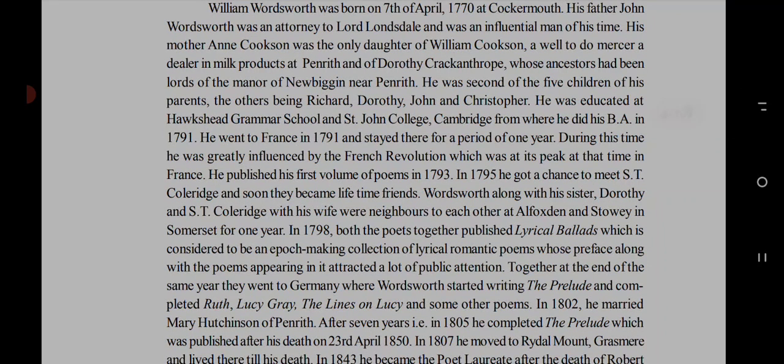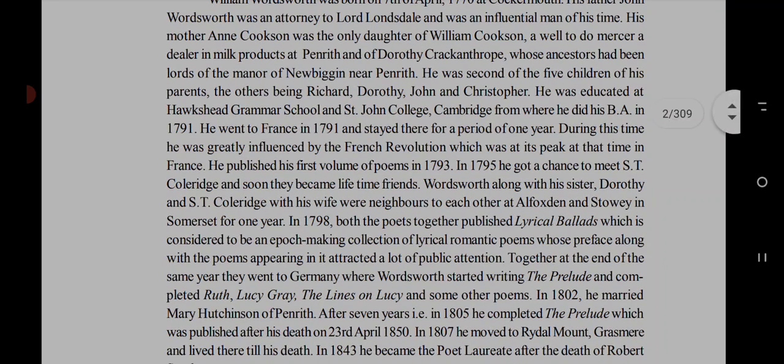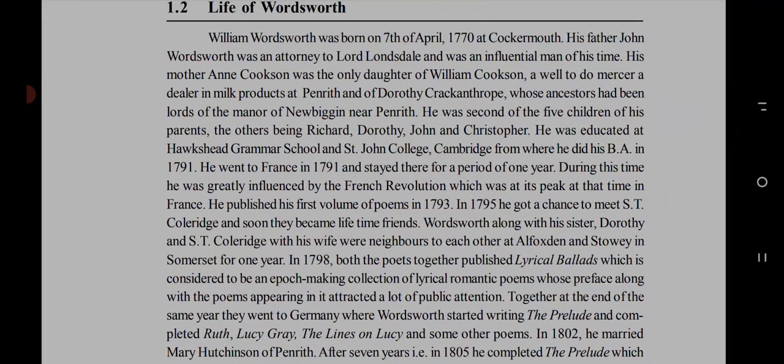He was the second of the five children of his parents. It means they were five in number, sisters and brothers, that is, siblings. What about his other four brothers and sisters? The others were his brother Richard, Dorothy, John, and Christopher.